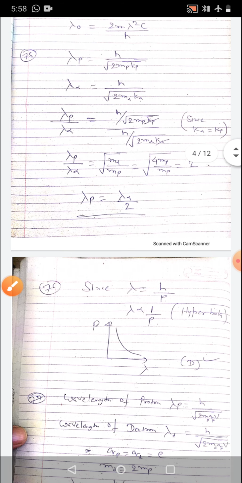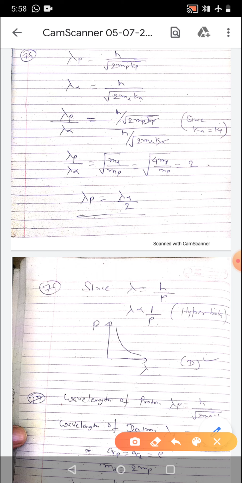Then in 75, lambda p and lambda alpha are the wavelengths of the proton and alpha particle with equal kinetic energy. So their kinetic energy is the same. First of all, for proton we can write mass of proton into kinetic energy of proton, and for alpha it is mass of alpha particle, kinetic energy of alpha particle.